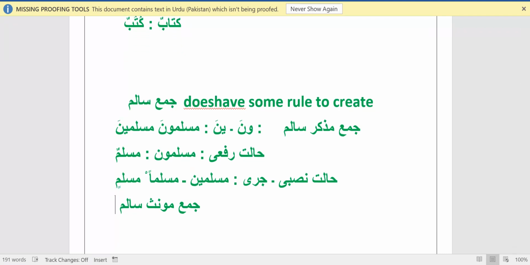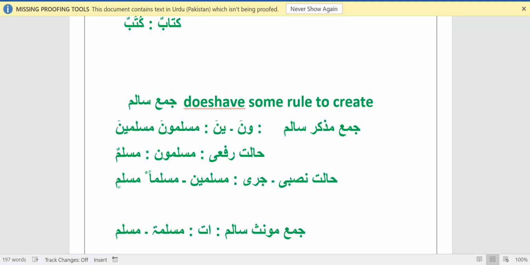Now for Jama Muannas Salim. For Jama Muannas Salim, add alif ta in the ending. For example, Muslimatun is a single Wahid word, and if you want to make Jama Muannas, we want to say more than 2 Muslim women. Simply first remove the ta from the ending, this ta, and after meem add alif and ta. Muslimatun means more than 2 Muslims.